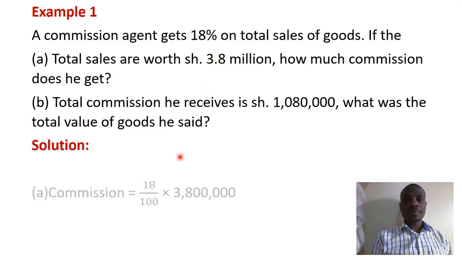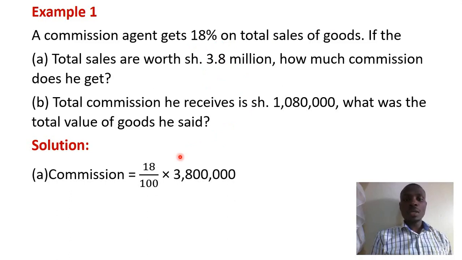So you're going to get 18 over 100 times 3.8 million, which is the same as 3,800,000. And when we multiply that, we are going to get 684,000 shillings. So that is going to be the amount of money which is going to be given to the agent. In other words, that is the commission given to the agent who has sold those goods.